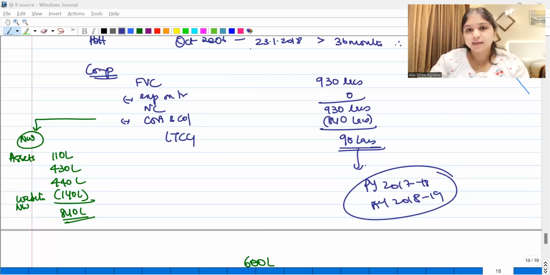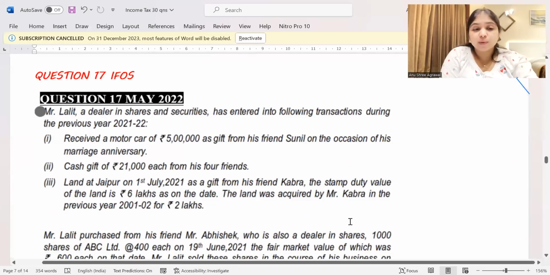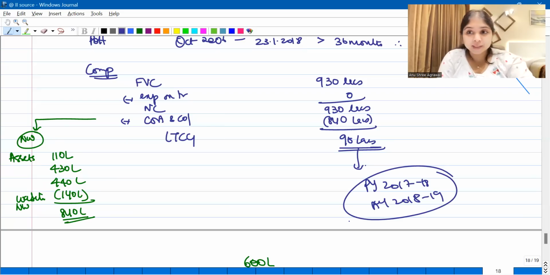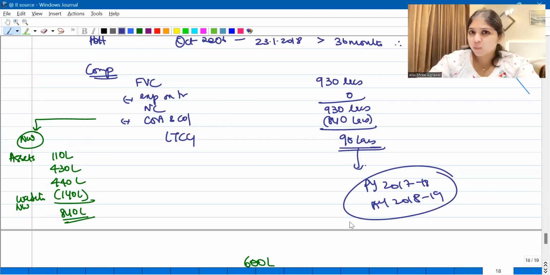No, Mahalakshmi, it is 17-18 only, 23rd January 2018. So it is previous year 17-18, assessment year 18-19 only. All right, so this was question number 16 for you from the capital gains chapter. All right, till here I'm hoping you're having the required clarity.